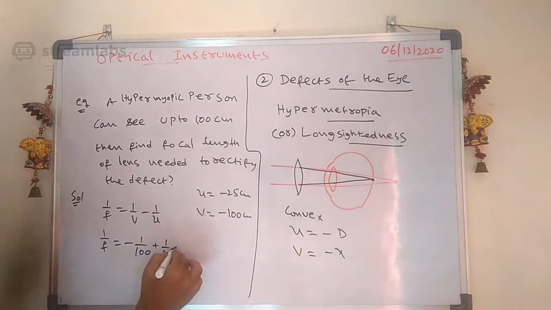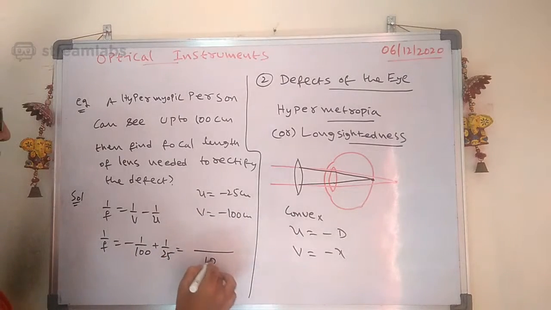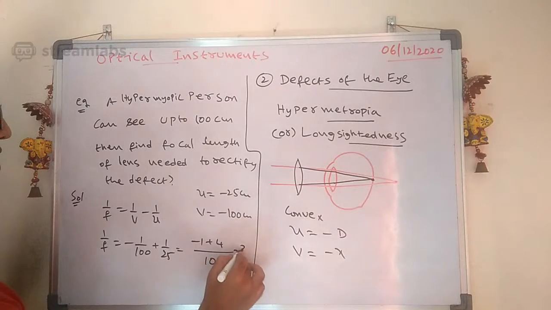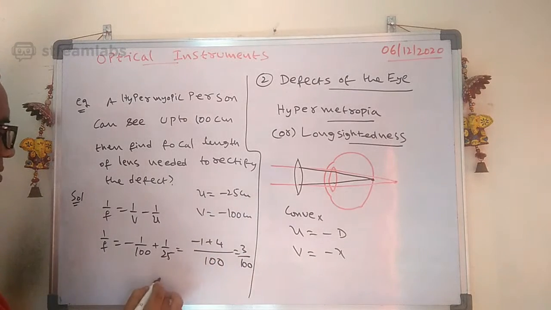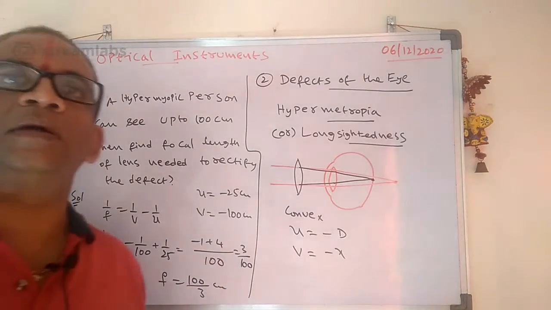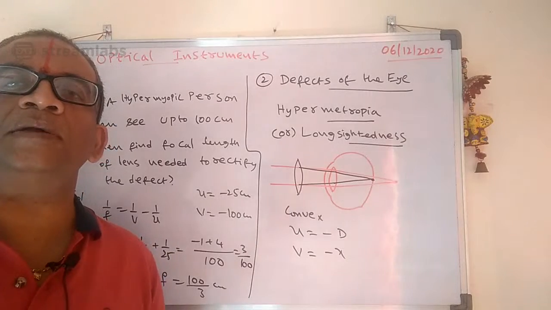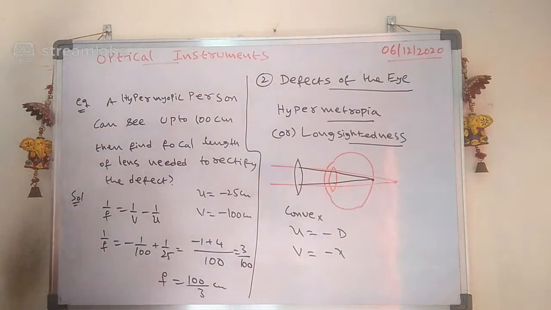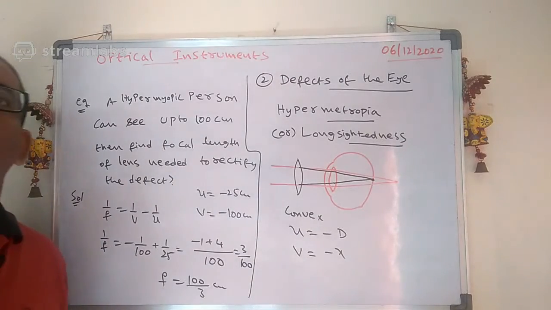So this is minus 1 plus 4, which means 3 by 100. The focal length is 100 by 3 centimeters. Yes, Dheerajeshwar, you are correct. Come on, Sai Praneeth, please check your answer. One of you will get negative, the other will get positive here.